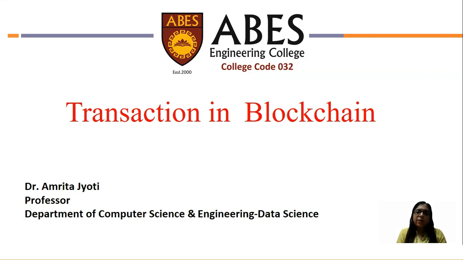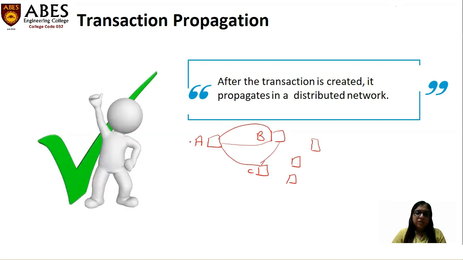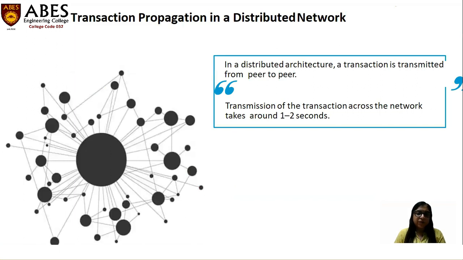Today we will discuss the topic transactions in the blockchain. Suppose A sends some money to B, right? This is the one transaction created by A. And after the transaction is created, it propagates in this distributed network. So the question is how the transaction is faster than the present system.